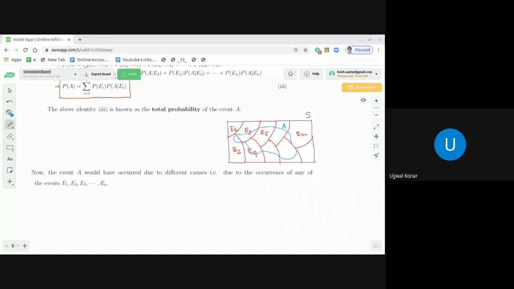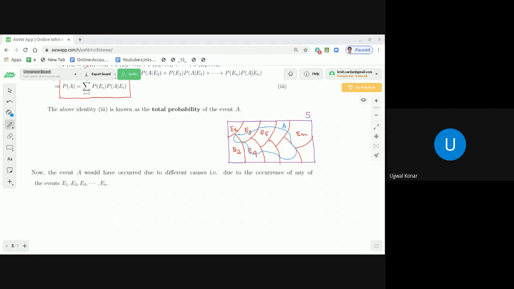Correct? Now let us consider the event A has occurred and we have to find the probability that the event A has occurred due to the occurrence of the event Ei. It means, in context to our example, suppose one day the doctor is late to reach his clinic.